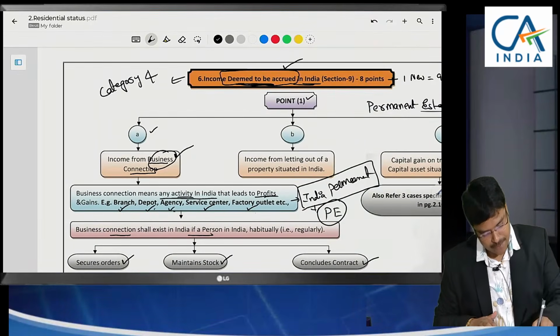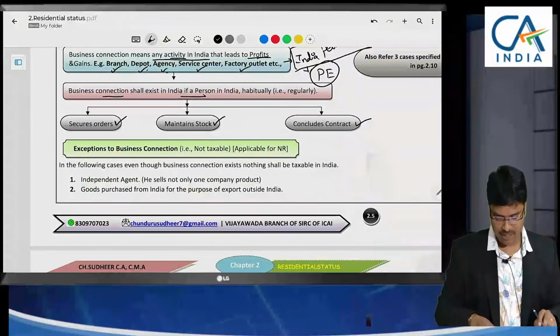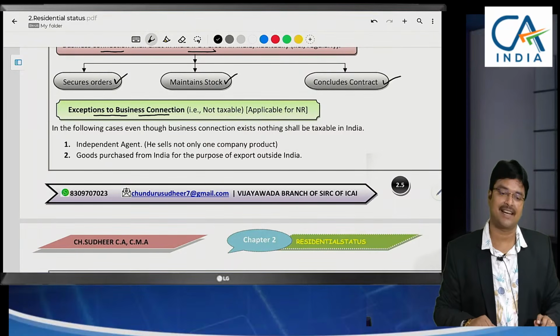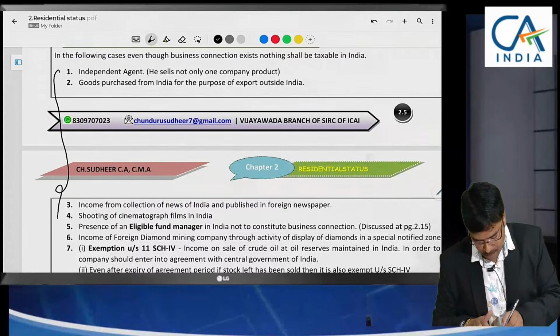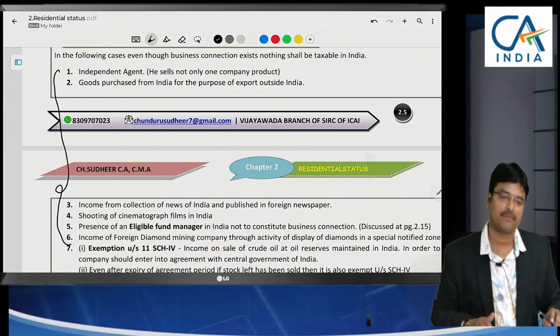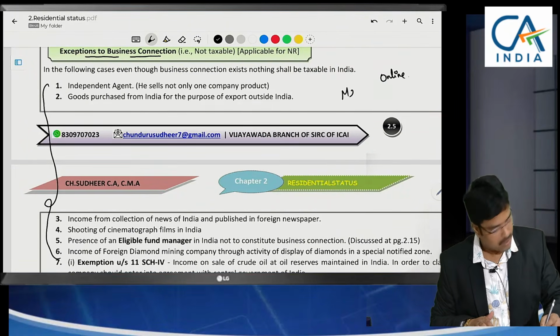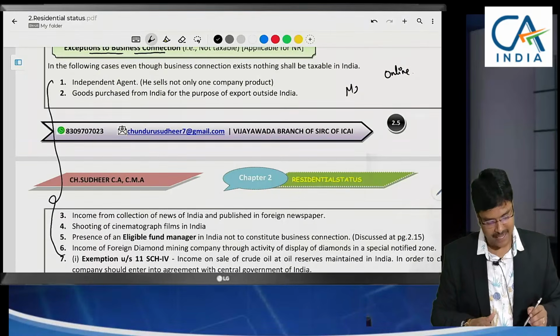Income deemed to accrue in India. What are other special points here? If you see, there are some exceptions to the concept of business connection. That means there are 7 points which were specified here. Okay, let me explain one by one. Total 7 points were given.